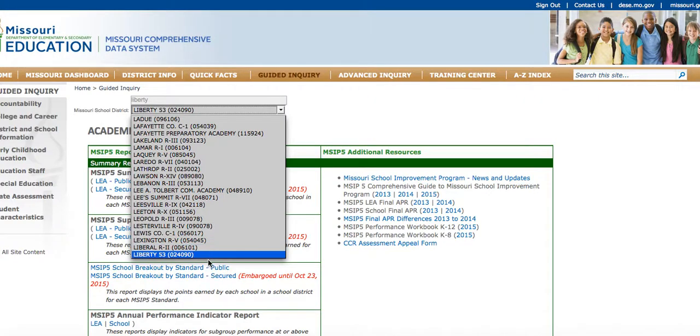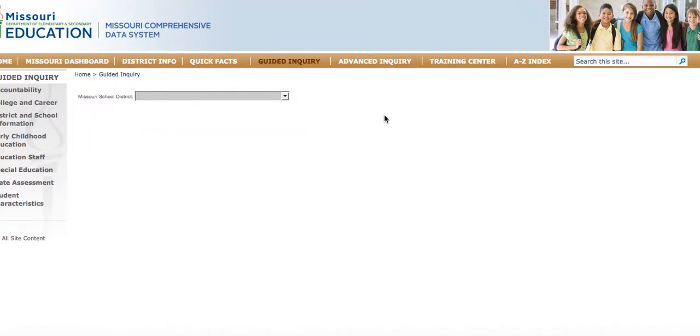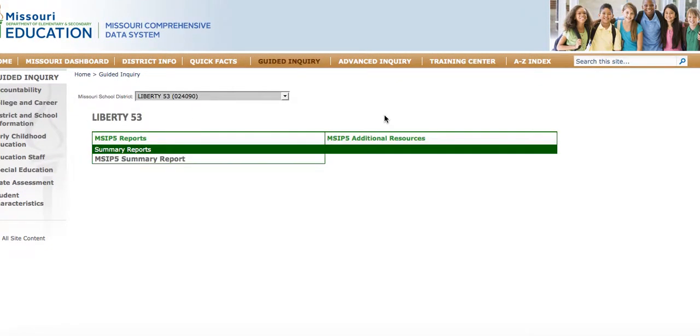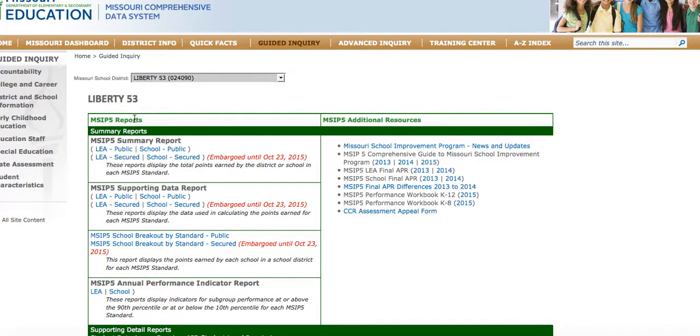Right there. Let's see if it takes us there. It's thinking, and there you go. Now, once you get to the Liberty site, it will open up and it'll have MSIP 5 reports, summary reports, and what we're going to look at today, you would actually go here, the secured area, to click and to get that information. However, we cannot show that in the video.